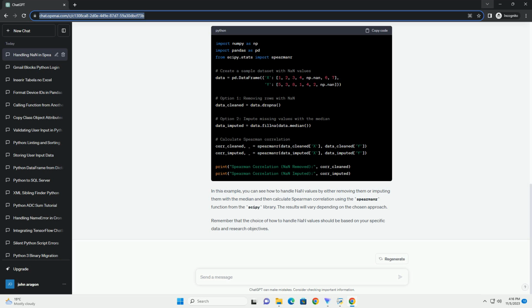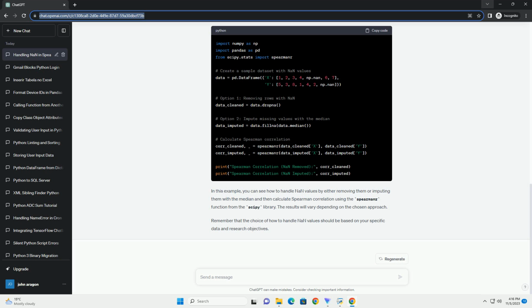C. Handling constant values. If your dataset has constant values, consider whether they are meaningful for your analysis. You may choose to remove or transform them. D. Ties. In the case of perfect ties, you can resolve them using tie-breaking methods